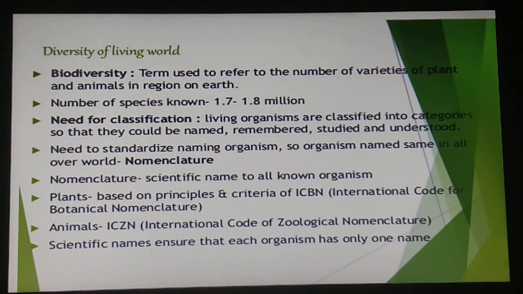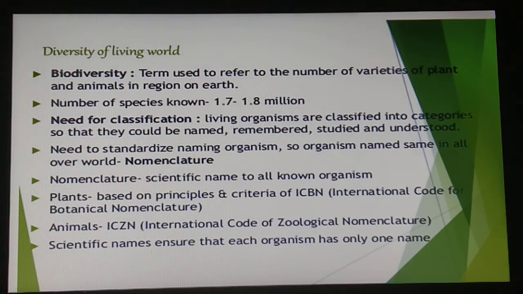Fine. So if classification and nomenclature were not there, scientists would keep on searching for something new and keep on giving the same name to a newfound species. Fine. So in order to remove this difficulty, this nomenclature has been formed.